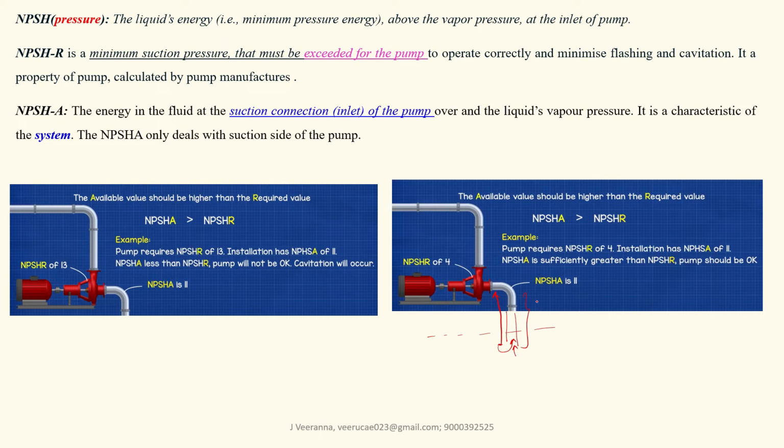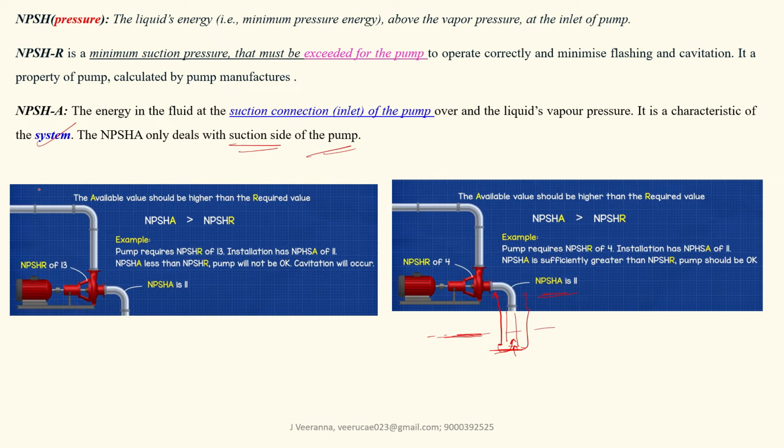This is called your net positive suction head available. At the inlet, not atmospheric pressure. This is the property of the system, and net positive suction head available only deals with the suction side of the impeller. This is the most important.